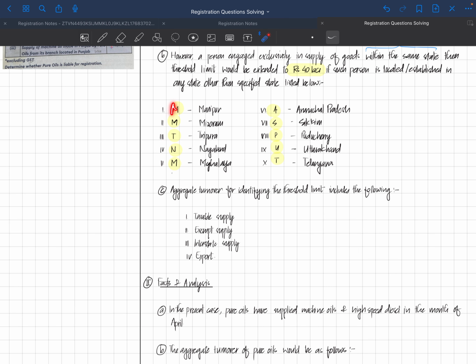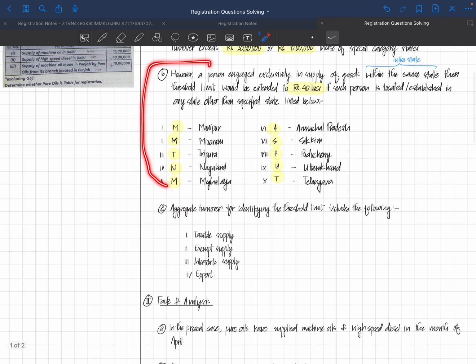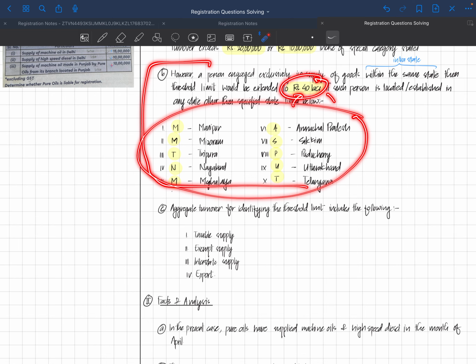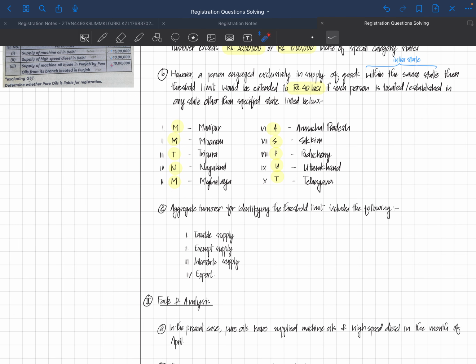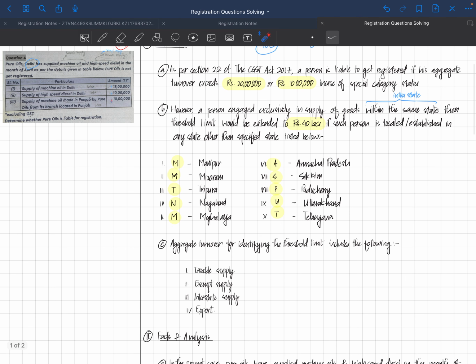First we write this limit, then we write this limit as well. No, not the limit, we'll only specify the states over here, and from this sentence we will understand that for these states this extended limit of 40 lakhs shall not be applicable. Since we have other states, the extended limit of 40 lakhs will be applicable.